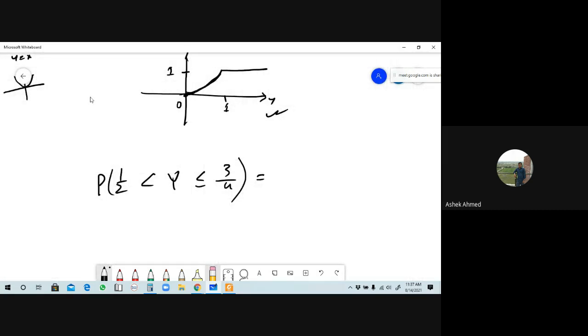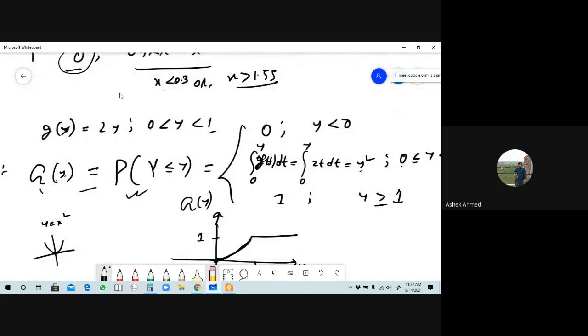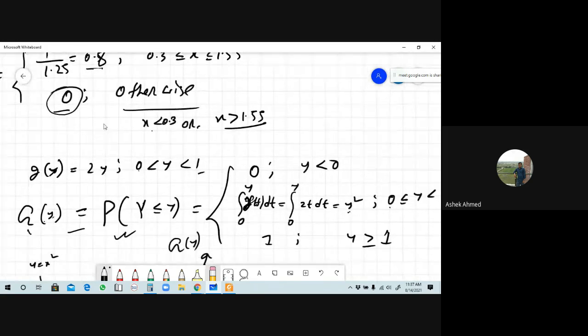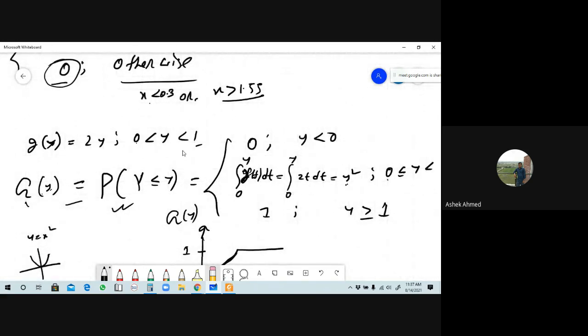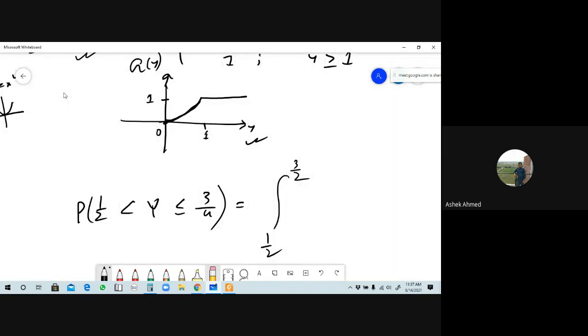You can find out this result directly. The lower limit will be half, the upper limit is 3/4. Here the PDF is, what was it? Tell me. 2y. So this will be the integral of 2y dy. So this is the result of this.